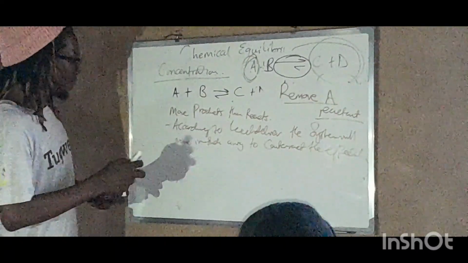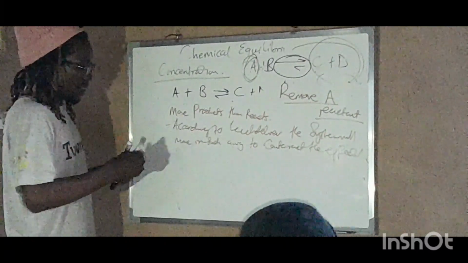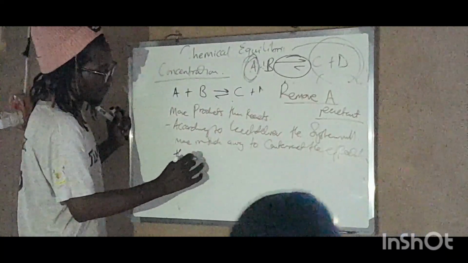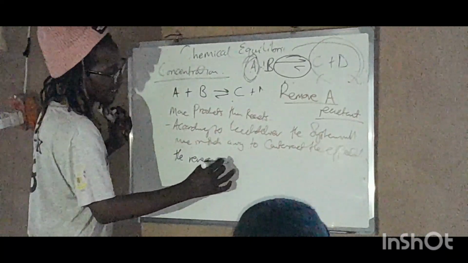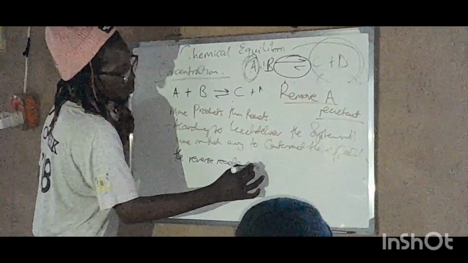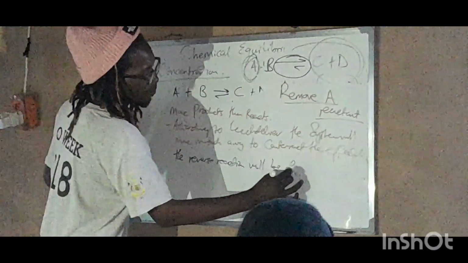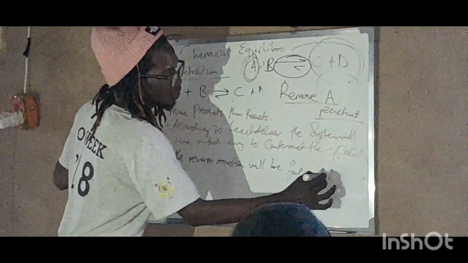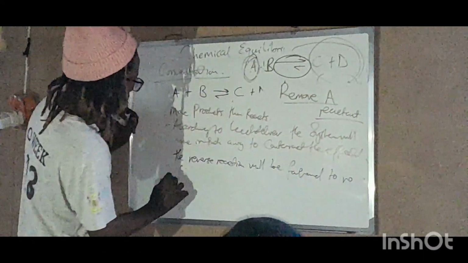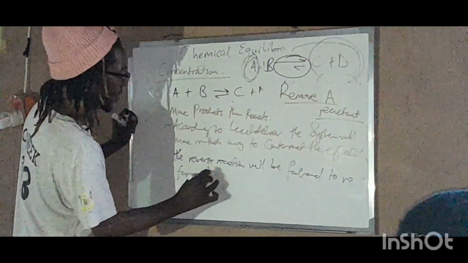So it means that the reverse reaction will be favored to reform A, right?